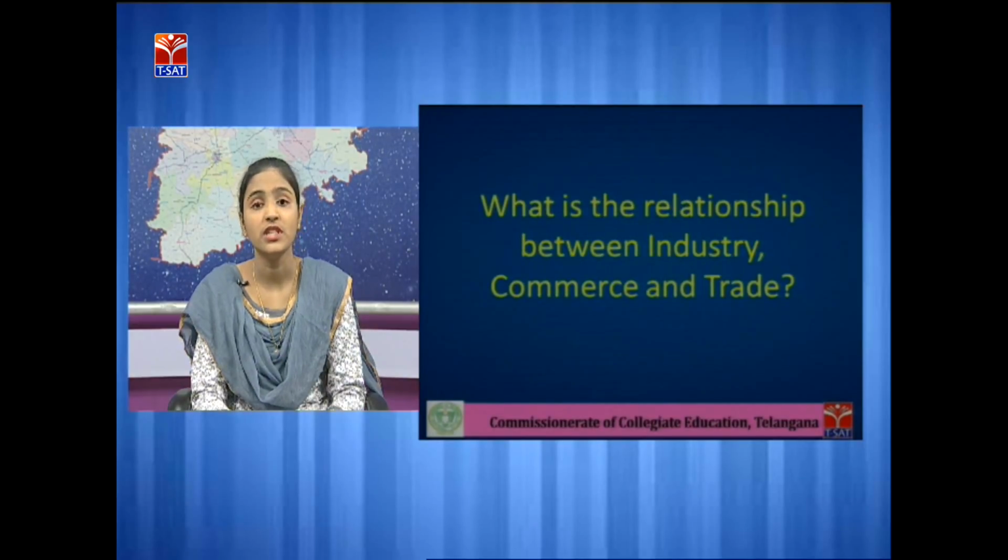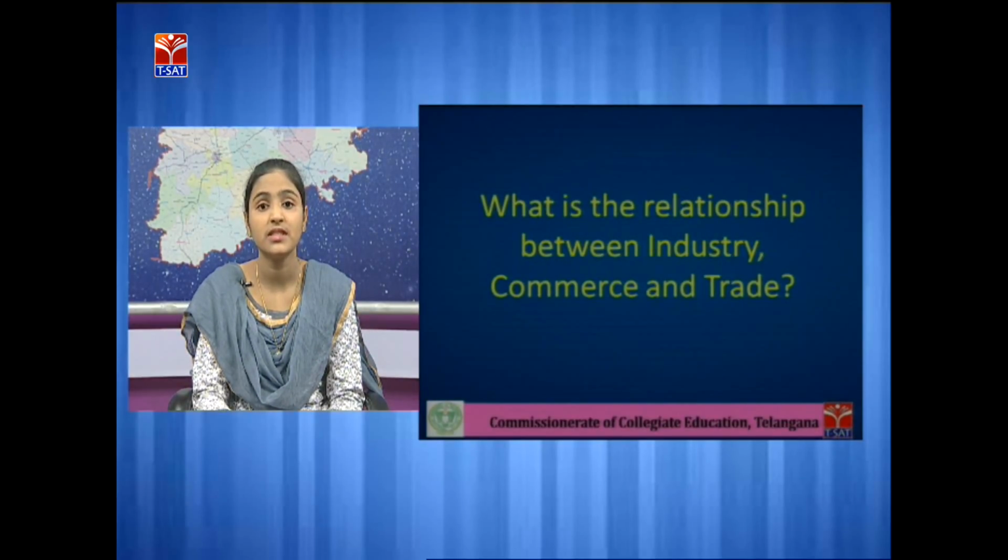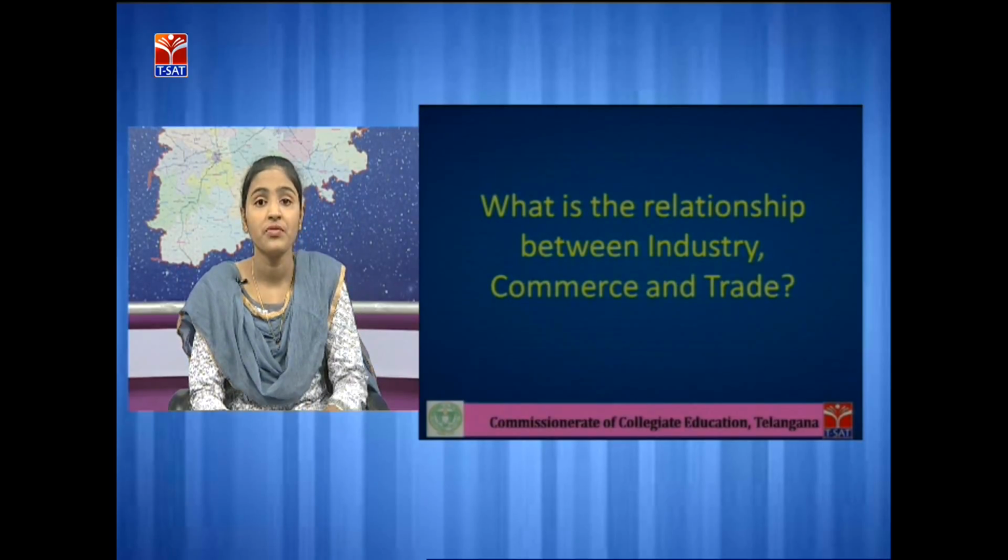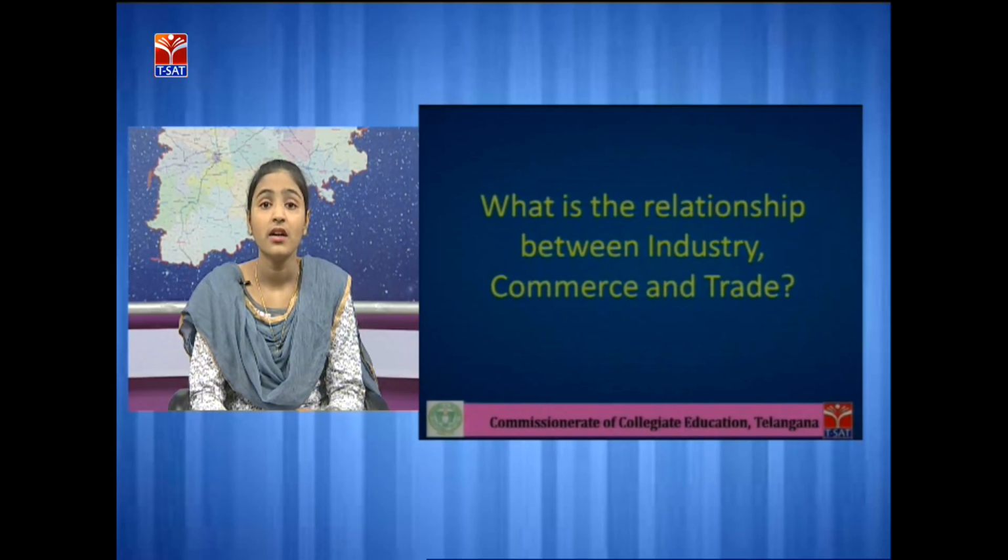Till now we have seen business activities. In that business activity we have seen industry, commerce and trade. Now we'll see what is the relationship between industry, commerce and trade. Industry, commerce and trade are interrelated with each other. They are part of business activities.